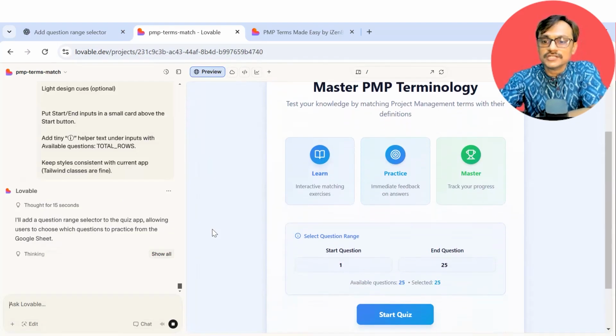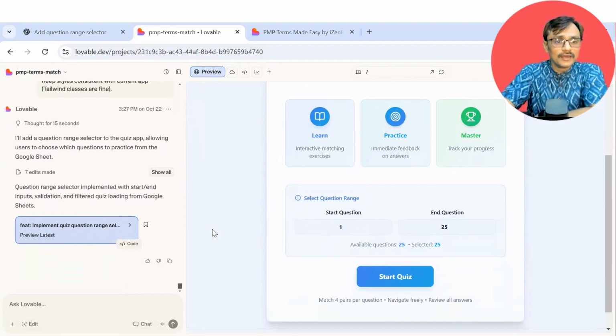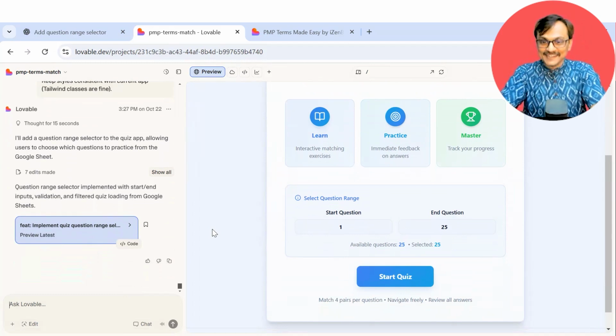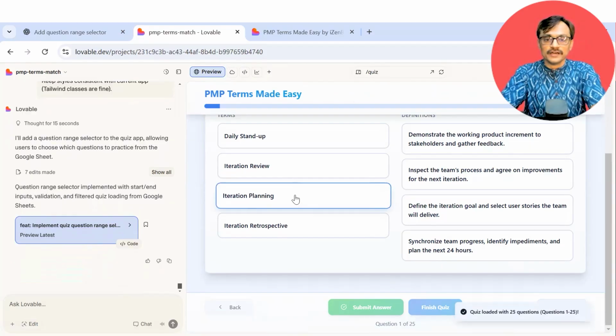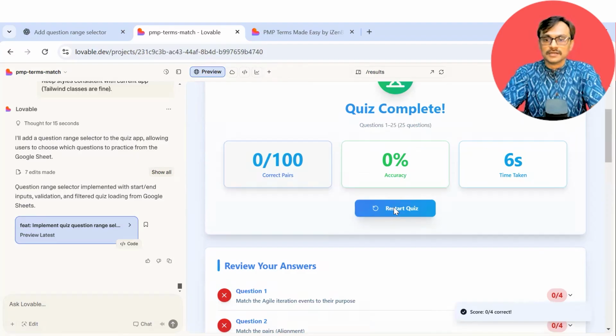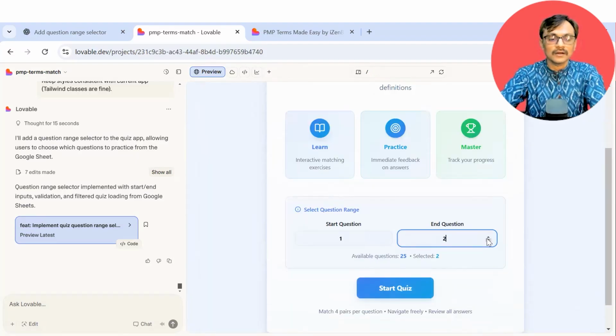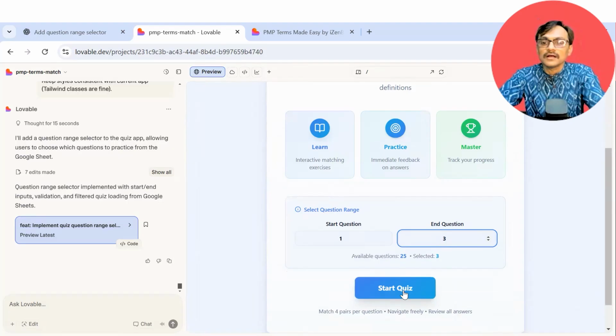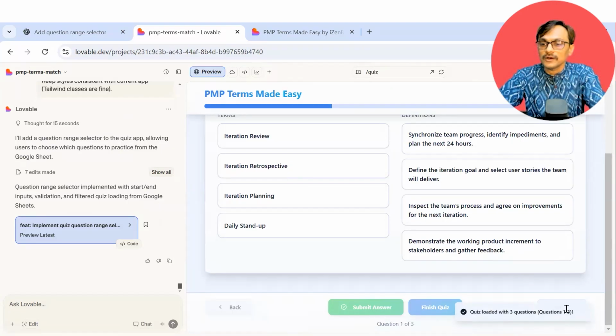Okay, UI got changed. Great, looking good. It should work. Yeah, UI is looking good. Okay, so this is done. Let's do it. Start quiz. Oh, but I have selected all 25. I go finish, restart the quiz. Okay, minimum I have to give 2. But I want to write 3. How do I write 3? Oh, this way. Okay, 1, 2, 3. Okay, 1, 2, 3. Great.